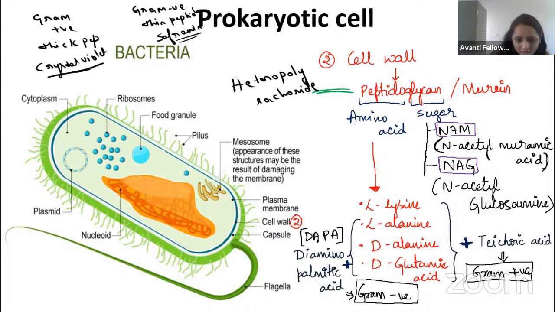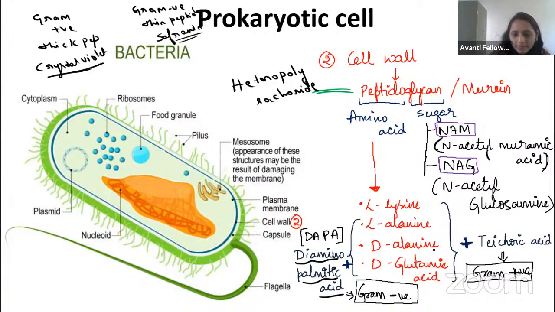Okay, fine. Remember, guys, the gram negative bacteria has diaminopimelic acid in the cell wall, whereas the gram positive bacteria has teichoic acid in the cell wall. Recall here.